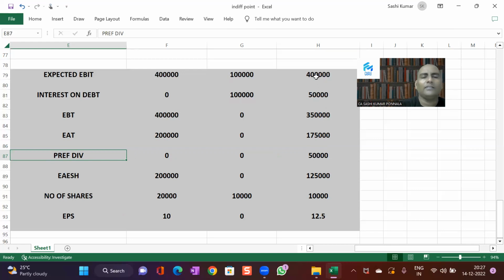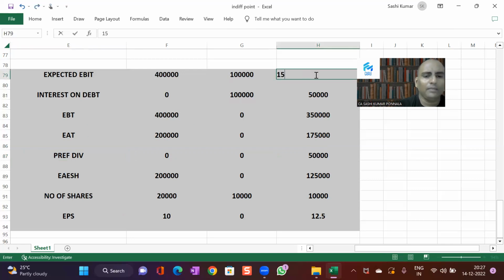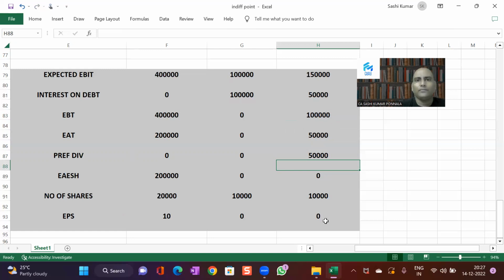In such a case, 1 lakh is required to make the dividend payment out of post-tax profit, plus 50,000 is required to make the interest payment. So we need a minimum profit of 1,50,000. Then this becomes 0, and EPS becomes 0. So there is no financial break-even point for Plan A.